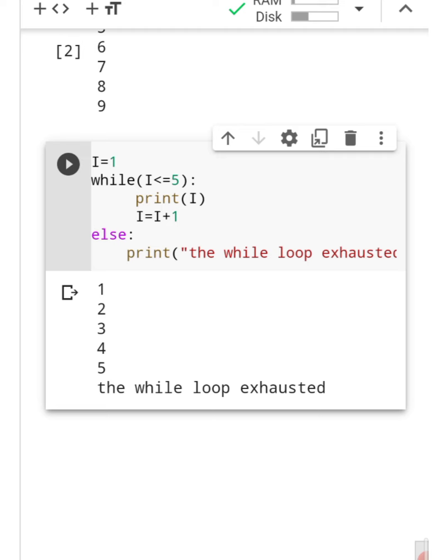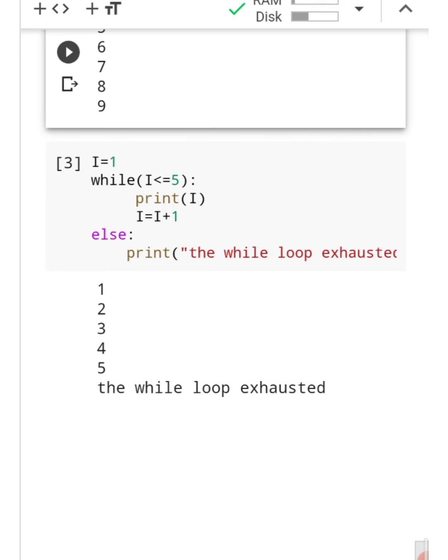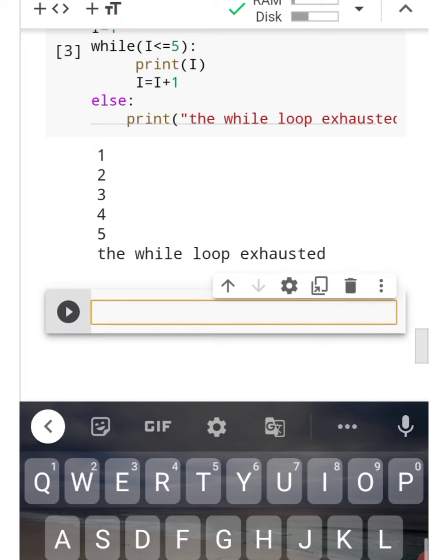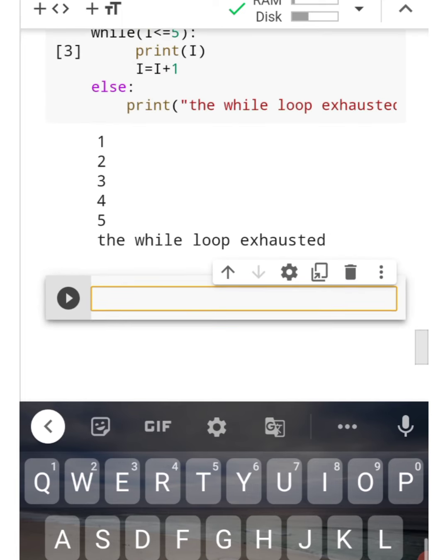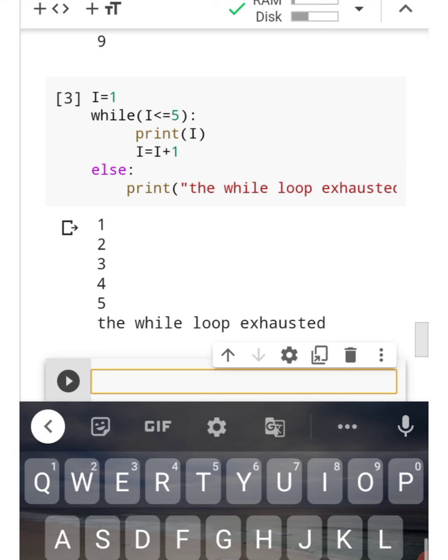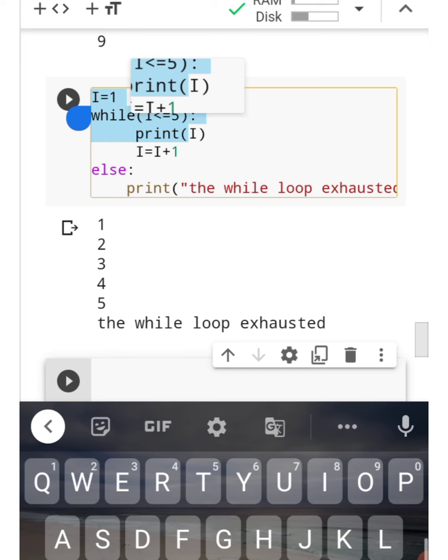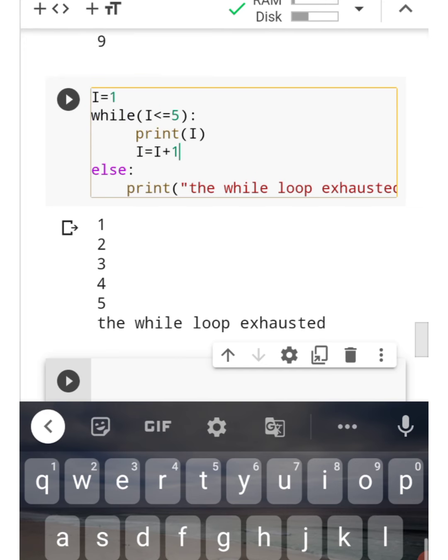Okay, that is the code of a while loop including the else statement. If you want to use a while loop with the break statement, what can we do? Let us see an example. Take the next code, use this code only and make some modification by using if and break. Just see the modification.